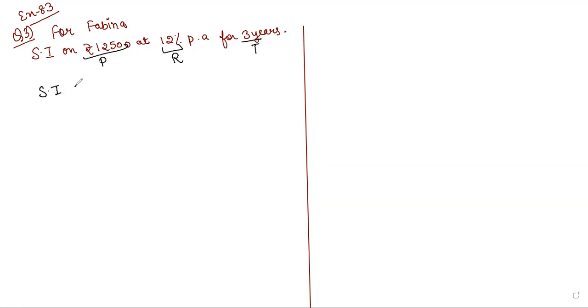So simple interest is equal to PRT by 100, which is equal to 12,500 into 12 into 3 divided by 100. Solve this and write your answer in chat box.